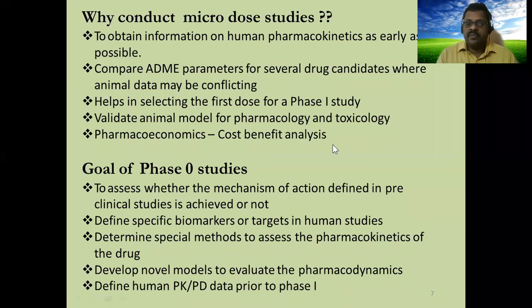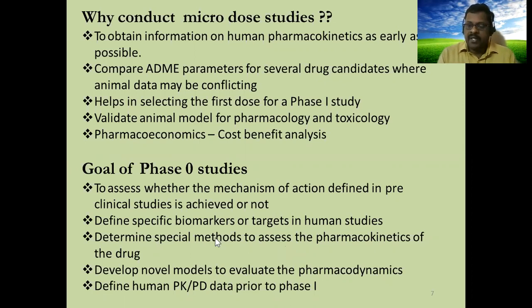Pharmacoeconomics, cost benefit analysis we are doing. We need not invest much further on any drugs which are showing toxicity in the initial stage itself. The goal of phase 0 studies is to assess whether the mechanism of action defined in preclinical studies is achieved or not, and specific biomarkers or targets in human studies that we can confirm. For example, based on the mechanism of action of a drug, we can fix some biomarkers: this will target this particular enzyme, this particular metabolite, produce this product, bind in this particular organ, like that.